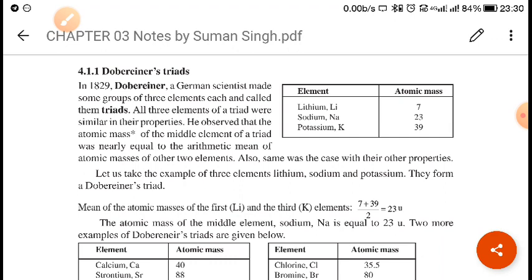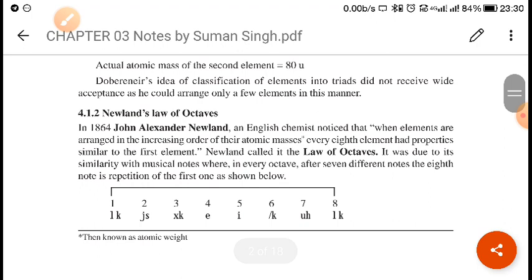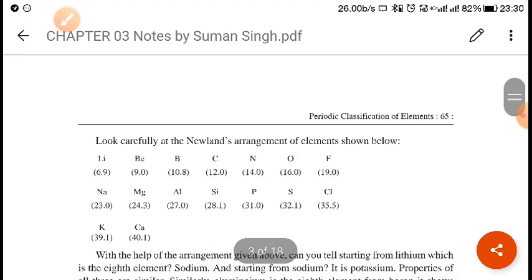Okay, so his idea failed very soon. After that, another scientist called Newlands, an English chemist, came forward. So what did he find? That if the elements are arranged in the increasing order of their atomic weight, the properties of every eighth element were similar to those of the first one. Okay, I will tell you how you can see it.